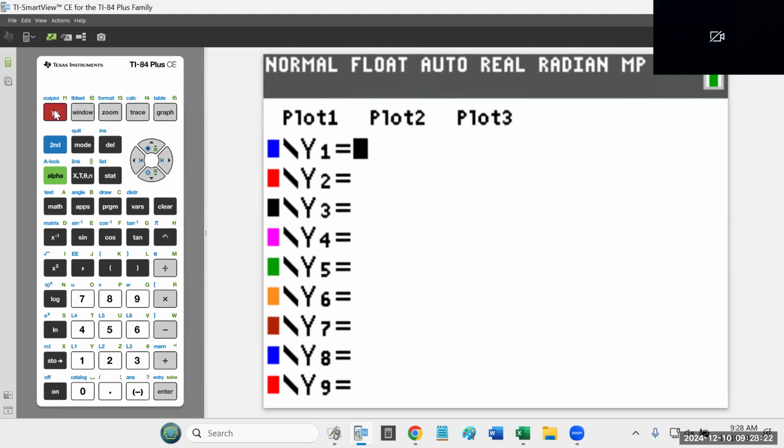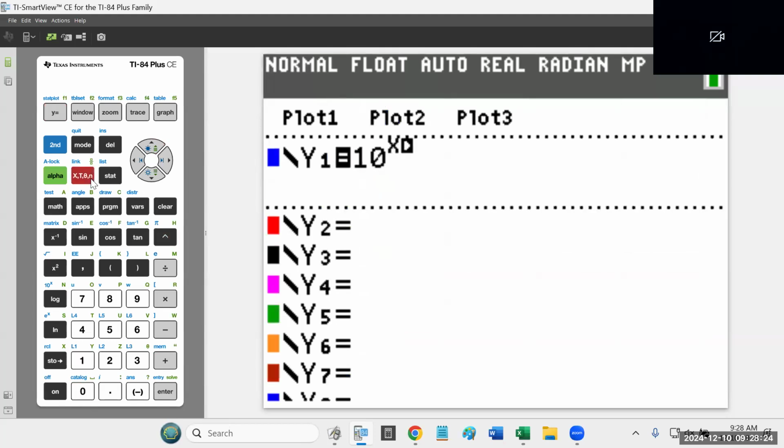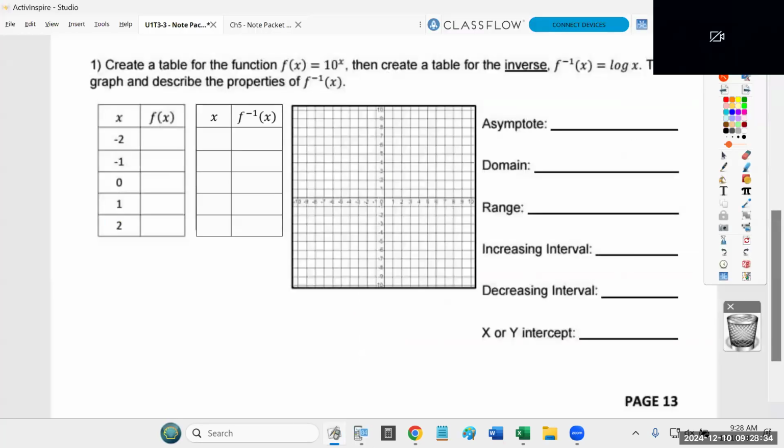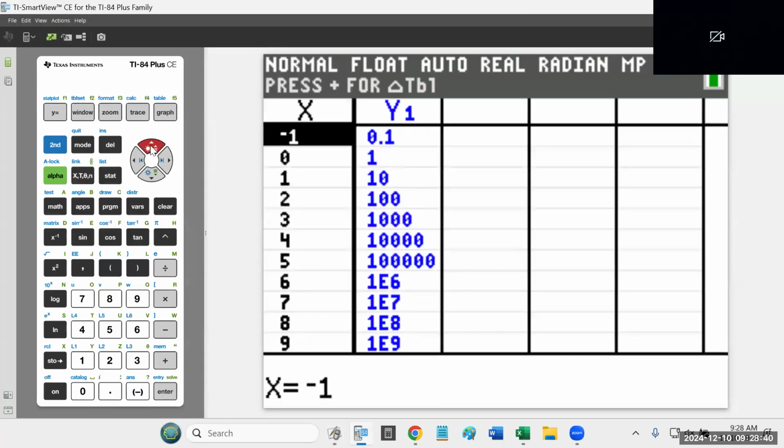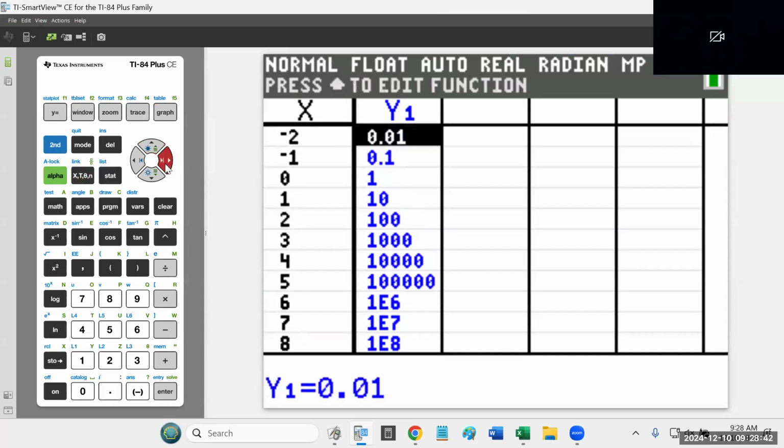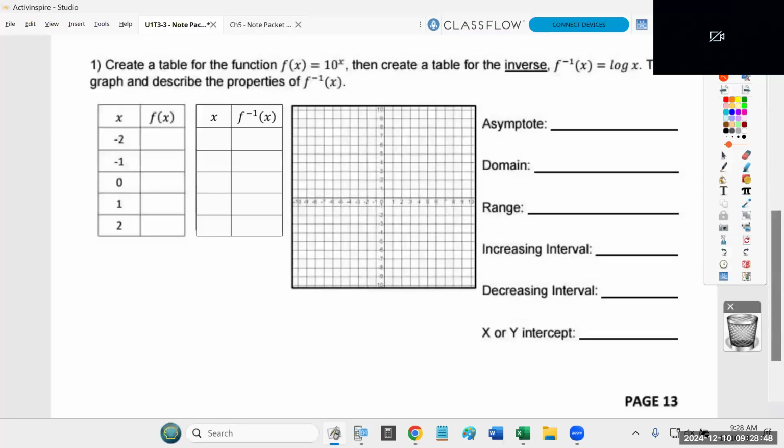I'm going to do y equals and type 10 raised to the x. Now, we are not graphing this one. So this is one of the rare situations where I'm not going to look at the graph. There's no reason to. All I need is to fill in this first table with the values at -2, -1, 0, 1, and 2. So I'm going to go straight to the table. I'm going to go up so I can see -2. And these are the values I'm going to copy. 0.01, 0.1, 1, 10, and 100. That's what I'm going to copy into this table.